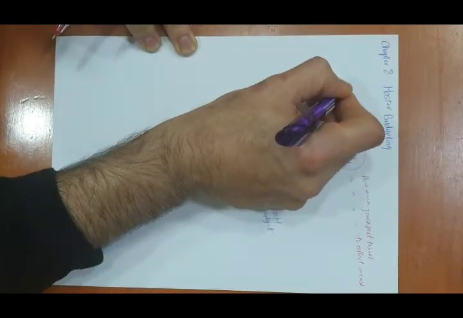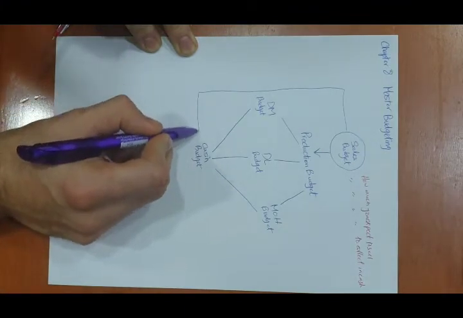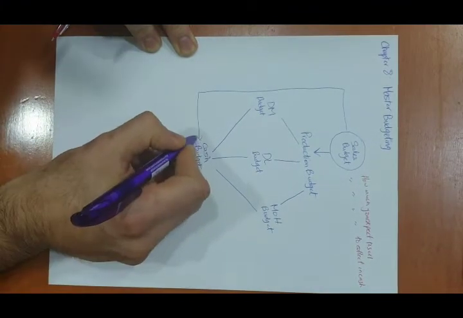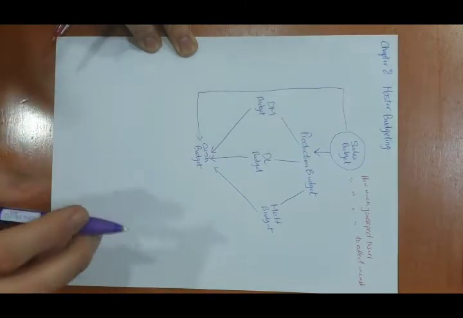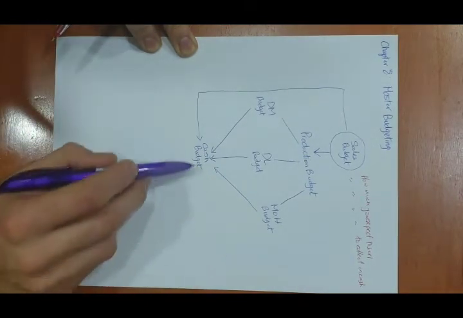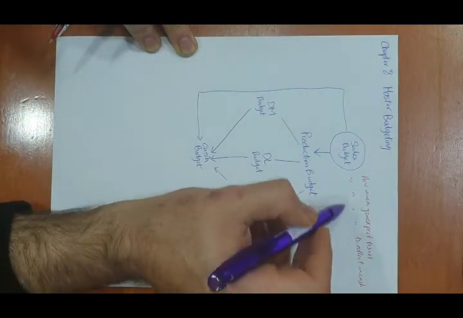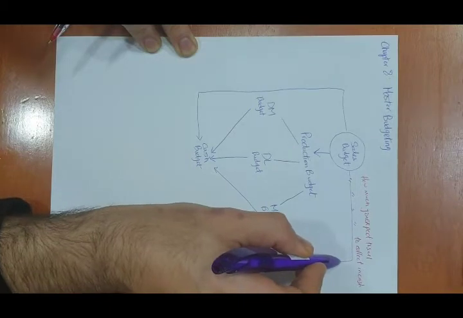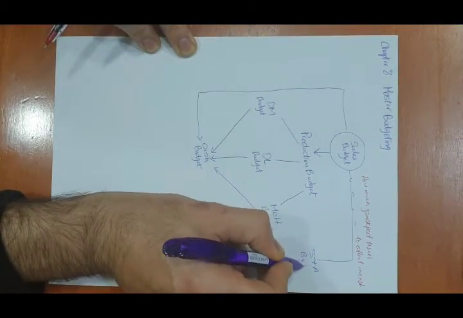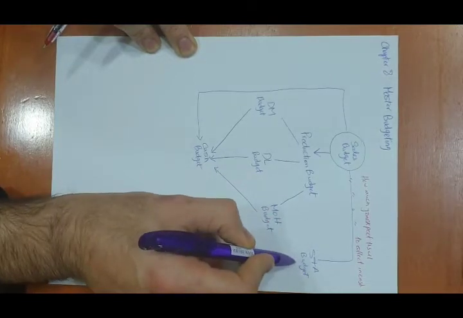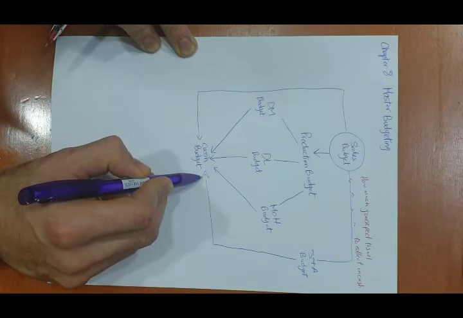The revenues component has to do with sales. So sales is also related to the cash budget. Another component that affects cash is the selling and admin expenses. So we have the S&A, selling and admin budget. So how much in selling and admin expenses you will incur, and how much cash will be paid.